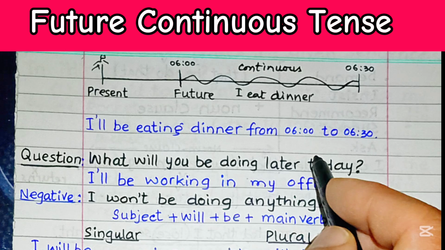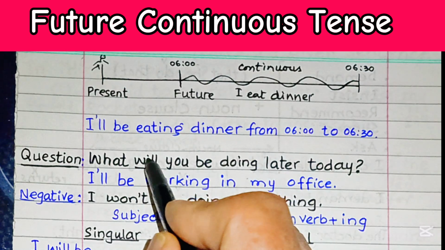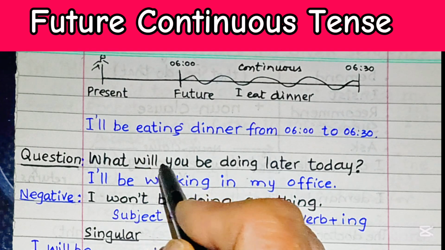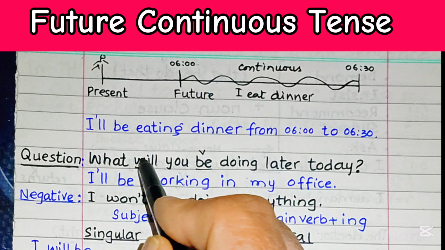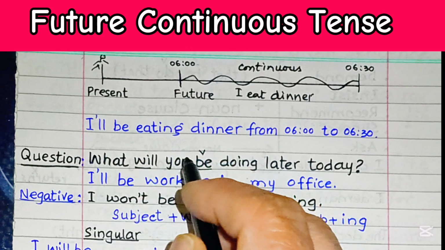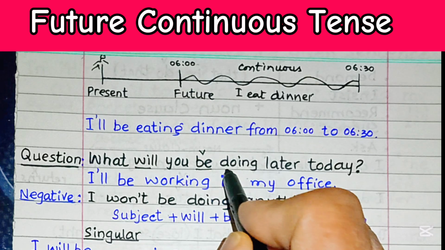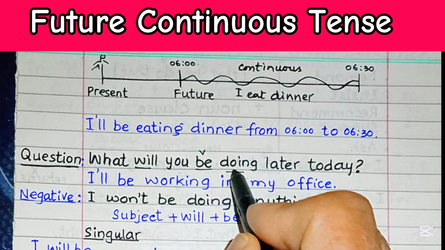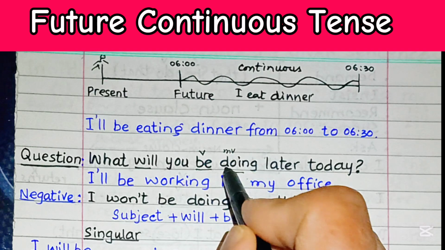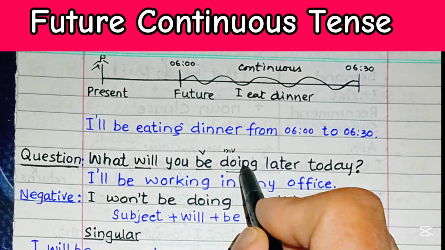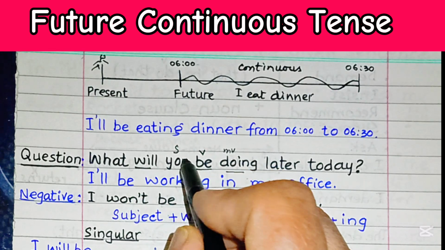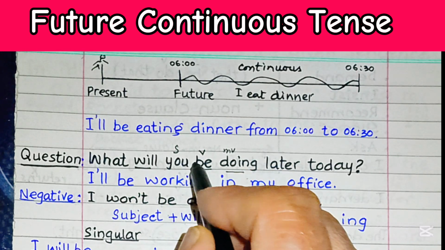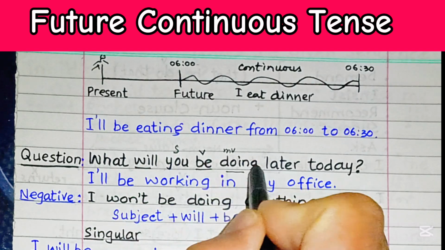This is the question. So here is the modal verb will, and then use the verb be. This is the verb be, and this is the modal verb will. Because this is a continuous action, and then the main verb is do, followed by an ing ending. Here the subject is you, and here is the answer to the question, what will you be doing later today?